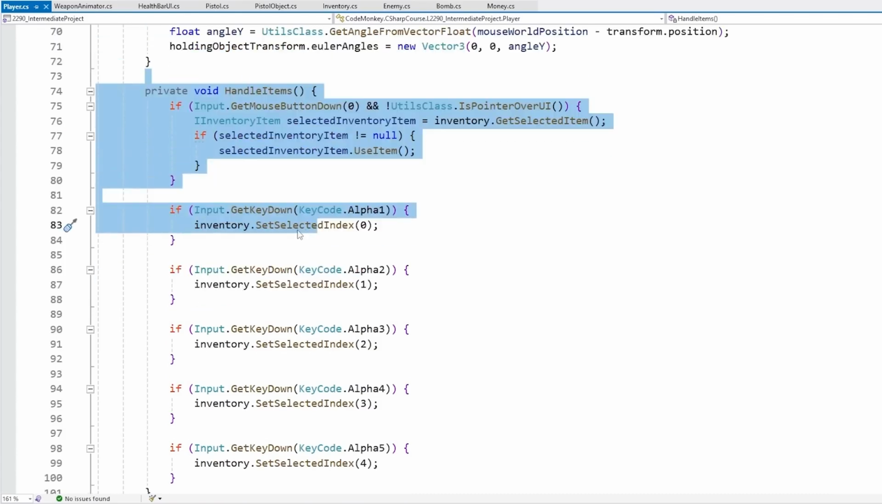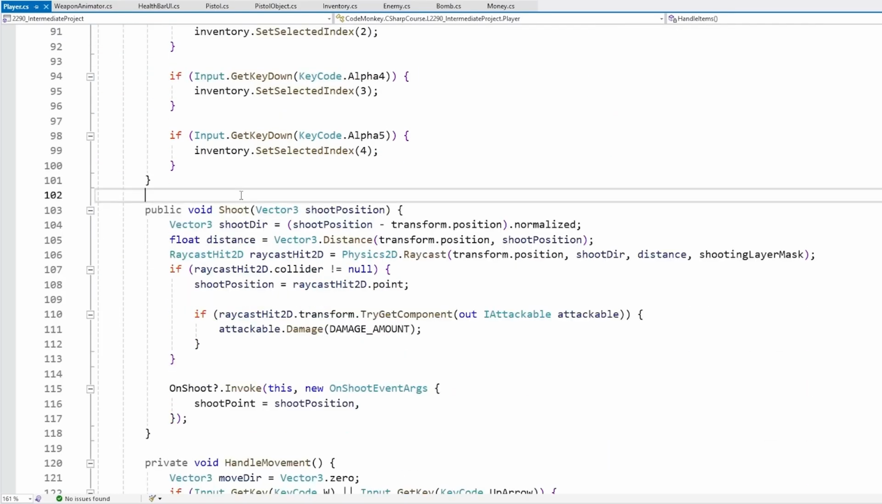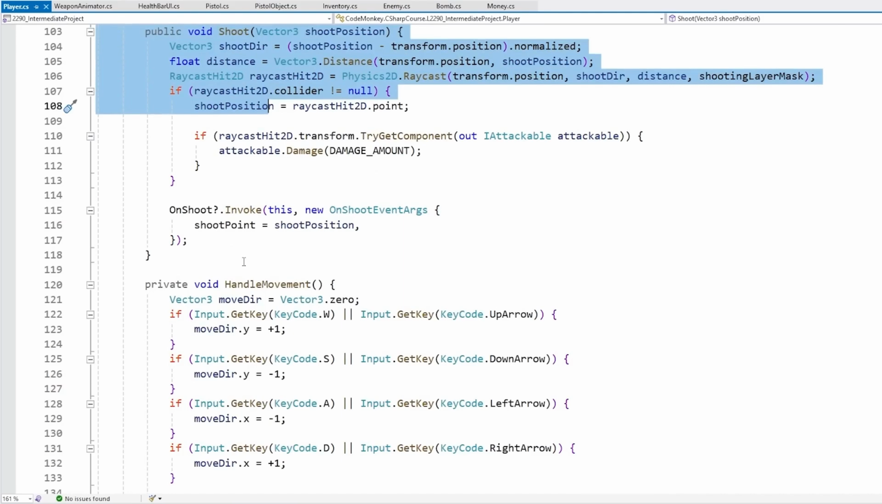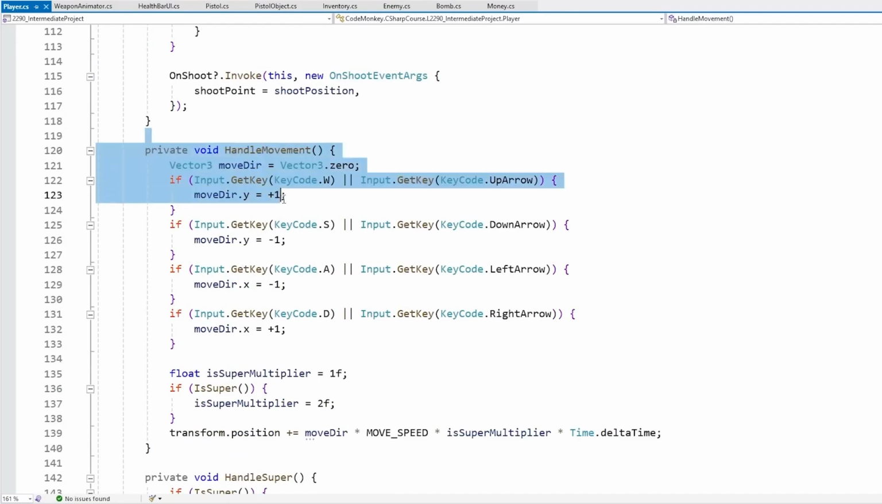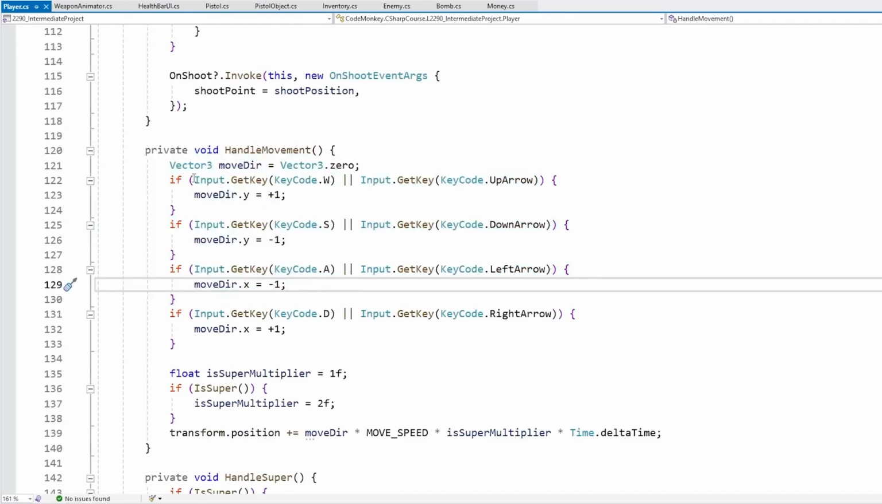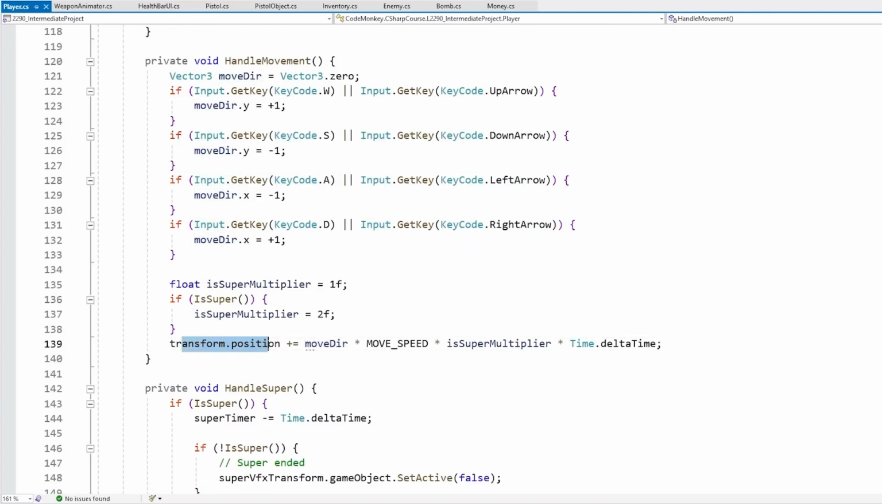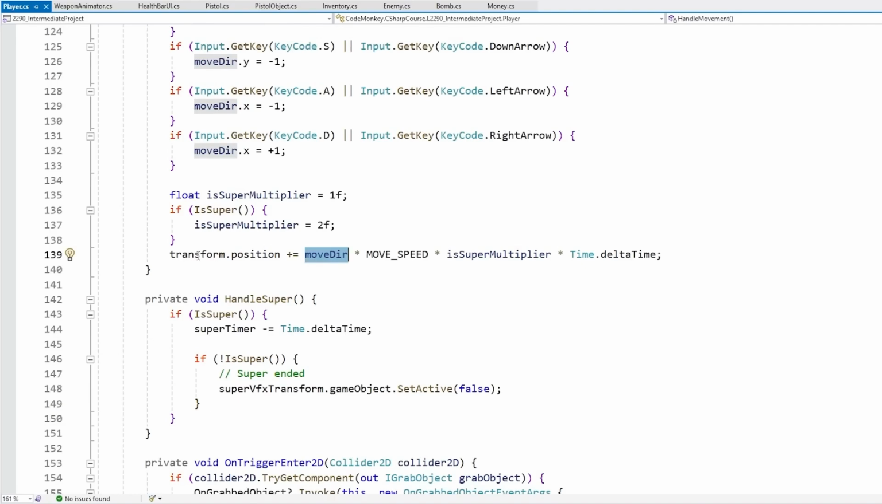Then there's some code to handle the items. I'm going to cover the inventory in a little bit. Then some code to shoot. Then we've got some standard movement code. So just some basic ifs, calculating a certain move vector, and then just moving the transform alongside this move direction. The transform is basically the game object in Unity.